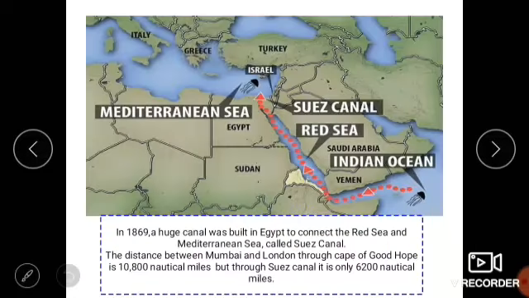And what happens next is, in the year 1869, a huge canal was built in Egypt. Egypt is a country. So in this place, a huge canal was built to connect the Red Sea, here you can see this is called Red Sea, and the Mediterranean Sea. So to connect these two seas, a canal was built here that is called the Suez Canal. The distance between Mumbai and London through the Cape of Good Hope is 10,800 nautical miles. But through the Suez Canal, it is only 6,200.